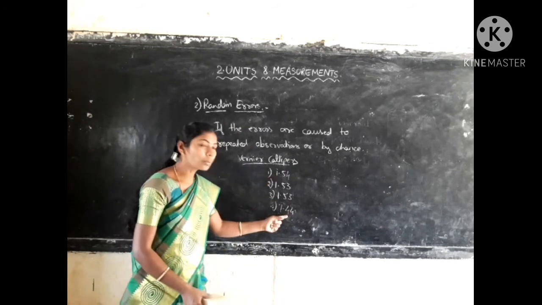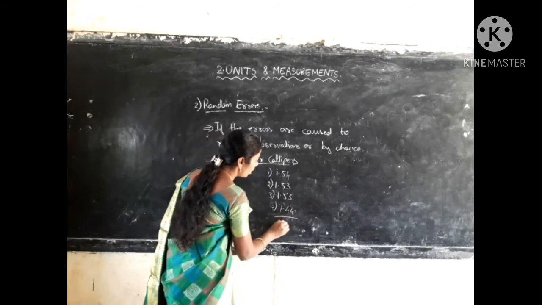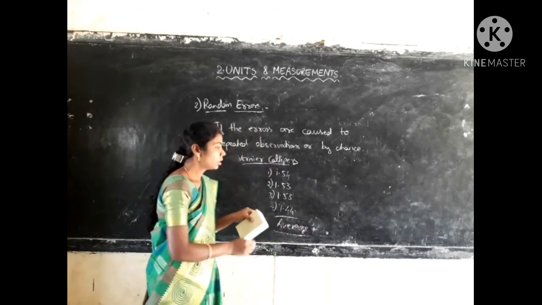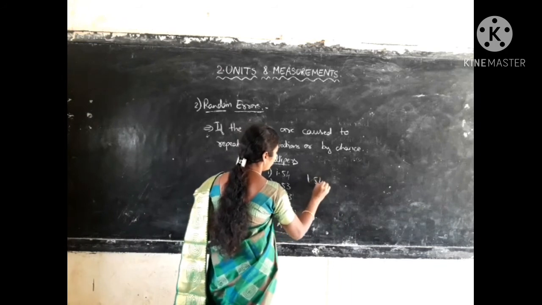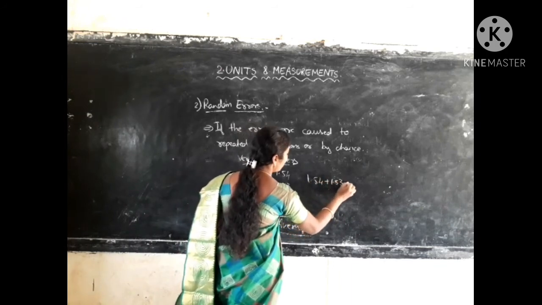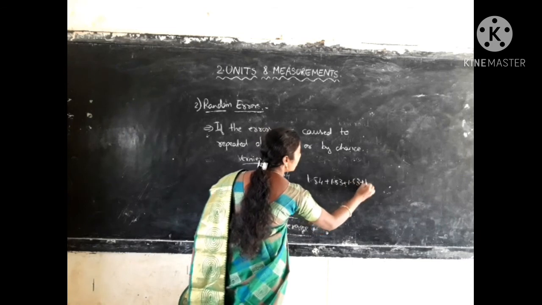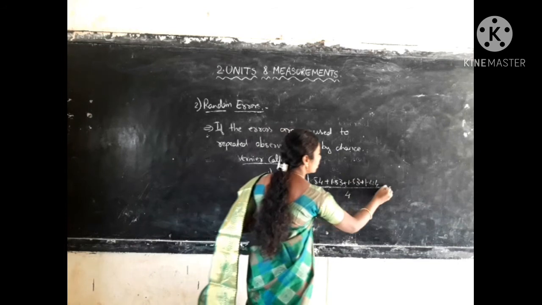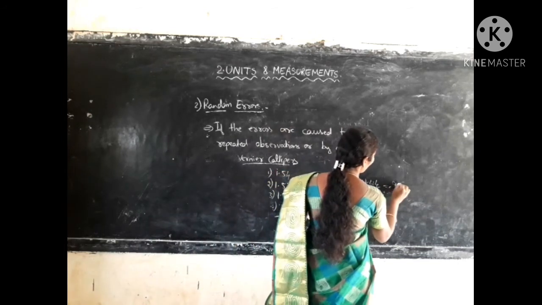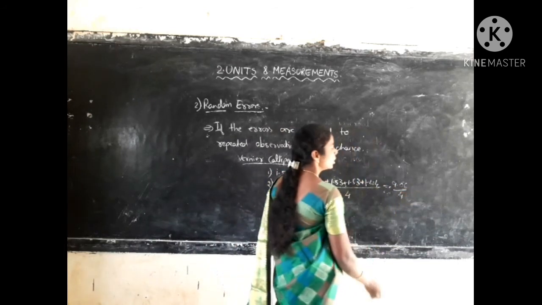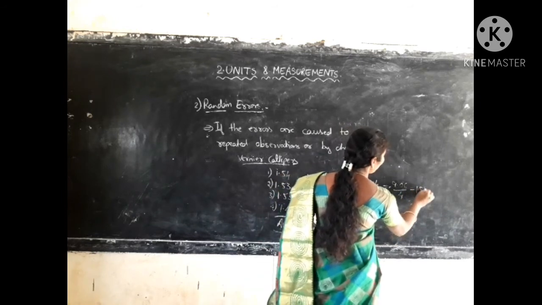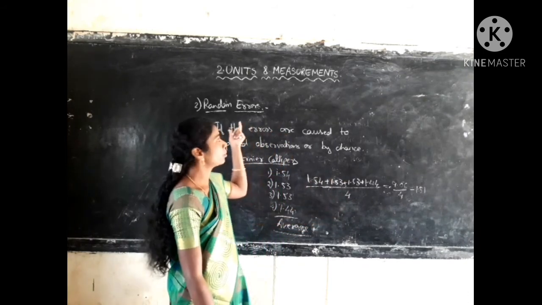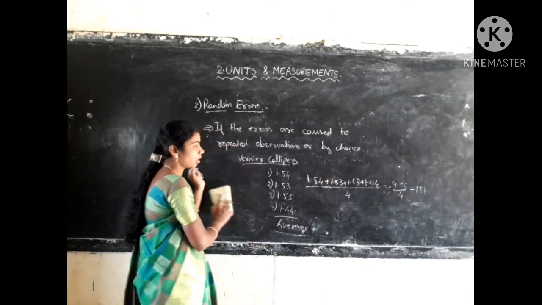When I get different values, I take the average of all these values: 1.54 plus 1.53 plus 1.53 plus 1.44 divided by 4 values. It gives somewhat 6.04 by 4, so it may be around 1.51. Like that, if you take the average of all the values, then we can remove the random error.